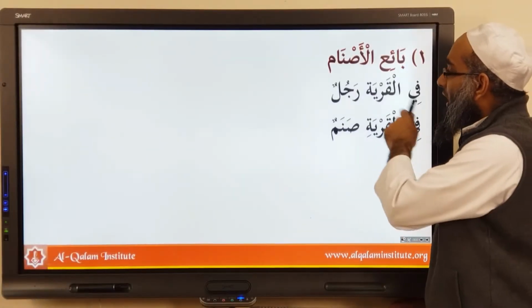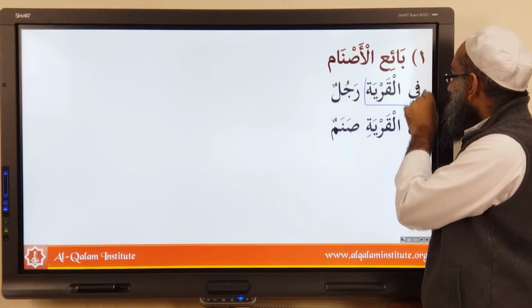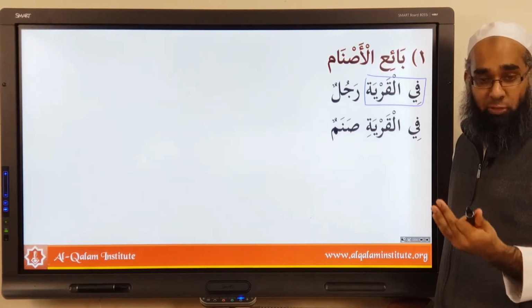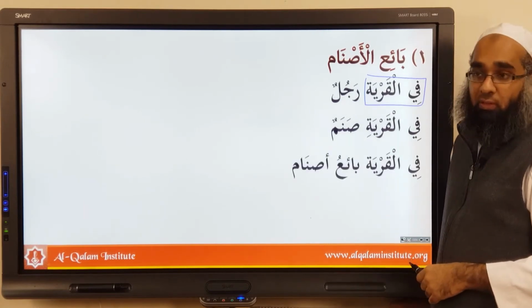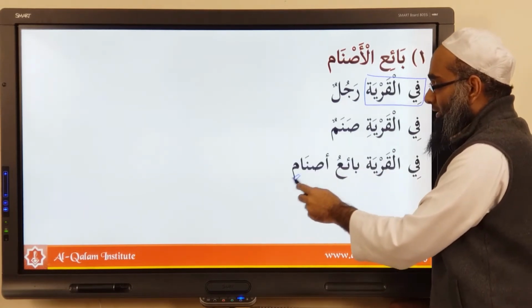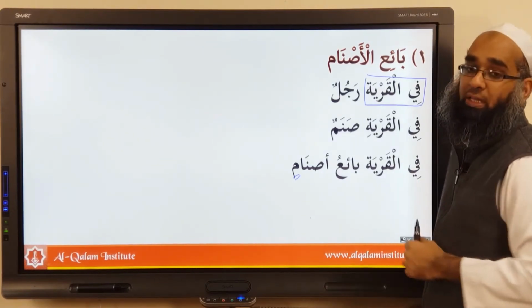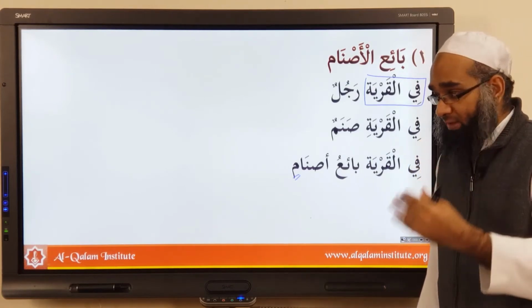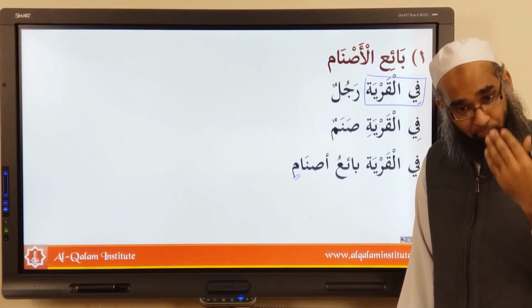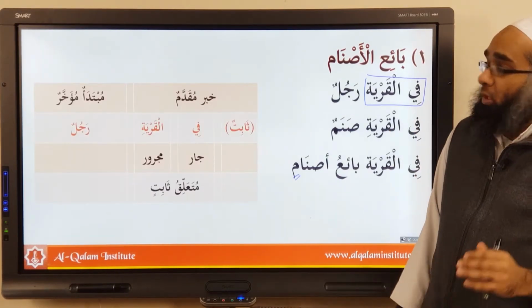So in these examples, fil qaryati rajulun, you know about the village, but you don't know who's in the village. You say fil qaryati rajulun, fil qaryati sanamun, fil qaryati ba'i'u asnamin. This is an idol seller. There is an idol seller in the what? Qarya. Yeah, village. Do you understand? So when you don't know about the mubtada, you have to bring it at the end, and you bring that in the place first.